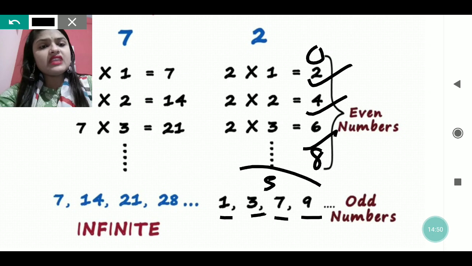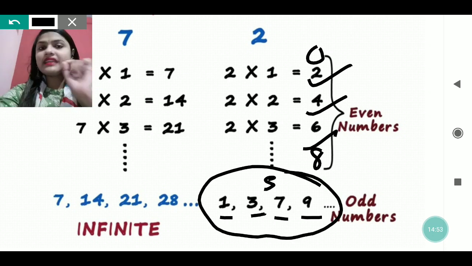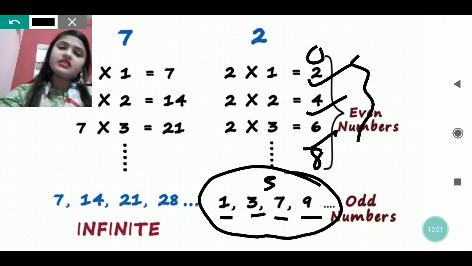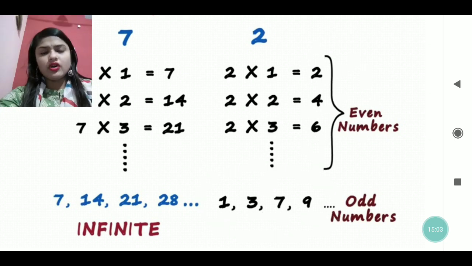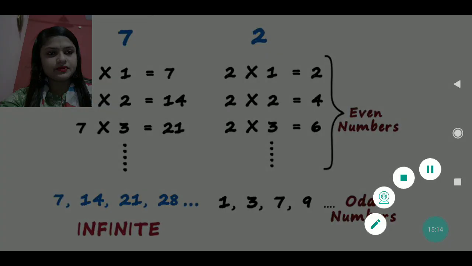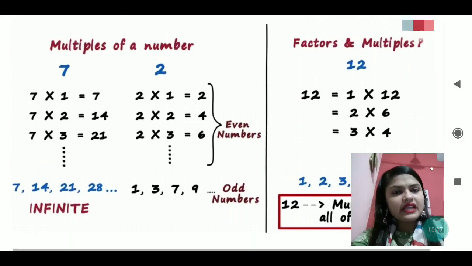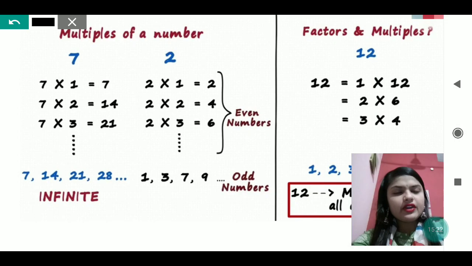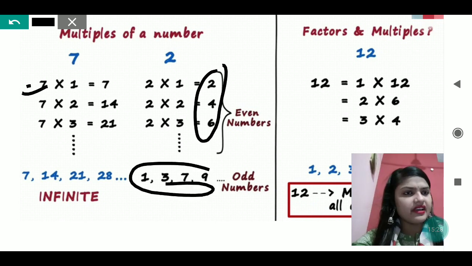If you are getting any of these in a number, it means that number is not divisible by 2. If you are getting 2, 4, 6, 8, it means this number is completely divisible by 2. So the question can come, is this number even or odd? There you have to see the last digit and find out whether that number is even or odd. We were talking about these numbers. I have already said these are even, these are odd. This much is, I think, clear to you all.